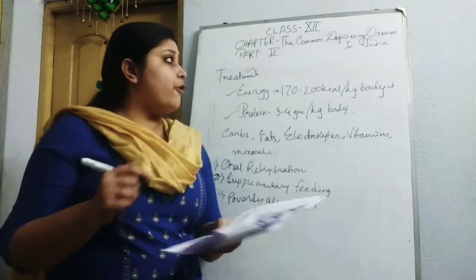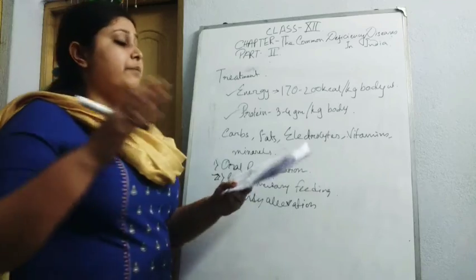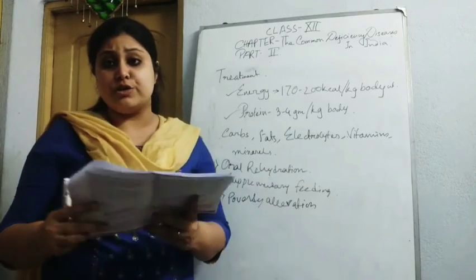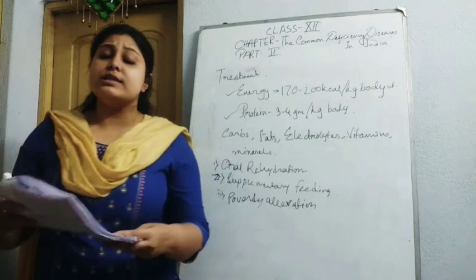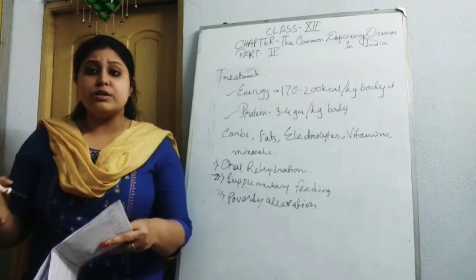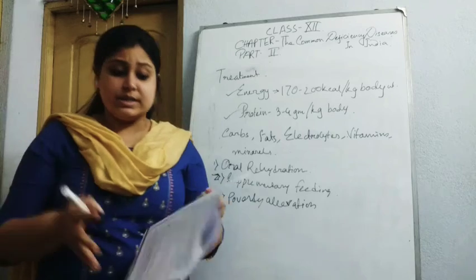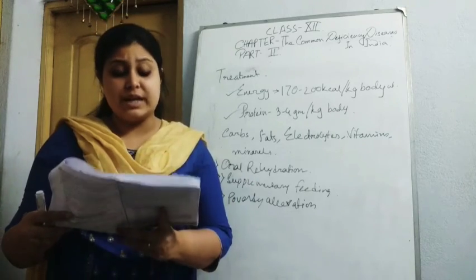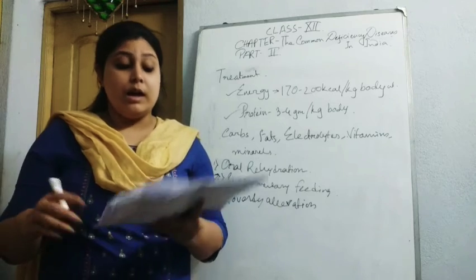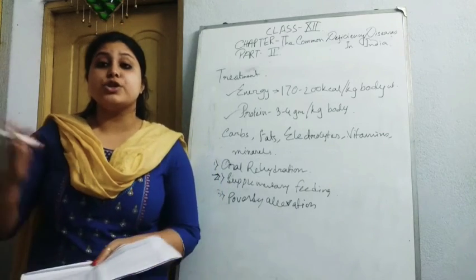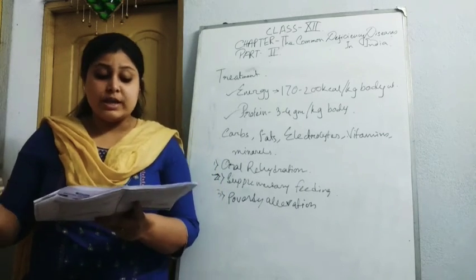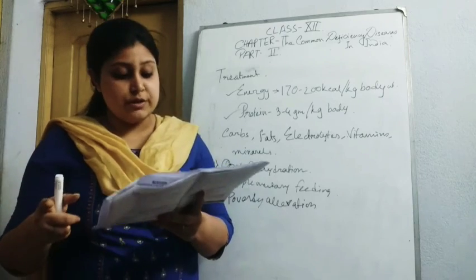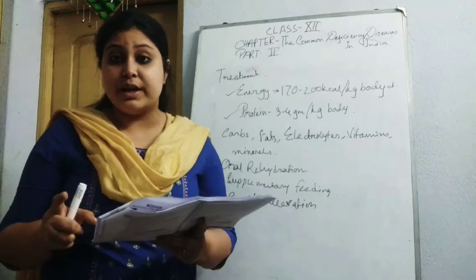Also, for the prevention of PEM, age-wise division is needed. Like for a 0 to 6 months child, care should be taken in various ways. Their mother should be encouraged to breastfeed, and also after 6 months, for the 6 to 12 months age group, breastfeeding should be encouraged along with additional food, like the correct weaning food.